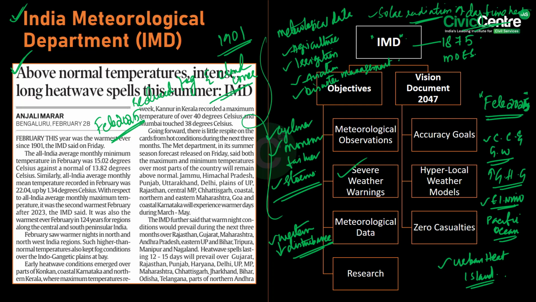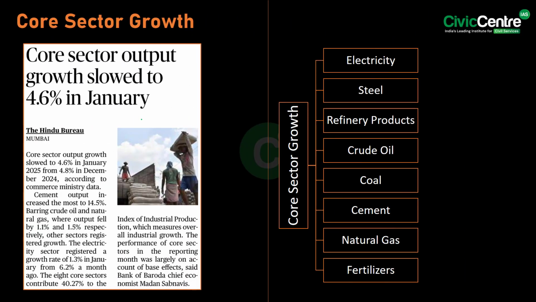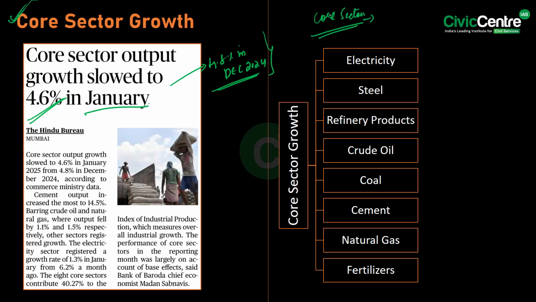Now, moving to the next article, it says that core sector output growth slowed to 4.6% in January. Right? So it is telling that core sector output growth slowed to 4.6% in January 2025 from 4.8% in December 2024, according to the Commerce Ministry data. So this data is given by the Commerce Ministry. Now in this context, let's talk about the core sectors. Okay. See, now what are these core sectors?